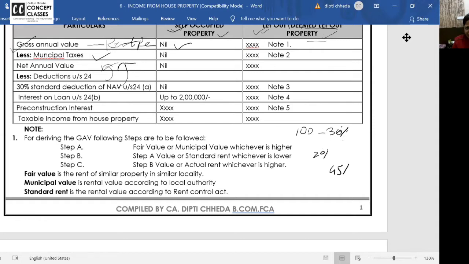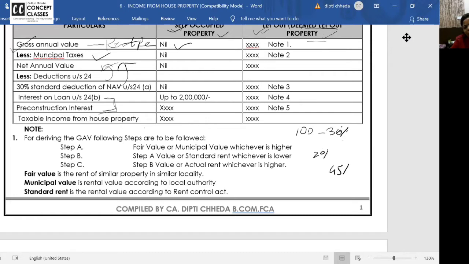Followed all of you? And then we are allowing interest on loan with pre-construction interest. Pre-construction interest, I don't want to talk anything right now, and not tomorrow also, maybe after 2-3 days. There is no target to complete house property head in 6th class or 10th class or 12th class, so we are going in parts. Just interest and pre-construction, we get a deduction. Can we just say the format orally like your prayer? Gross annual value, less municipal tax, net annual value, less standard deduction and interest on loan.